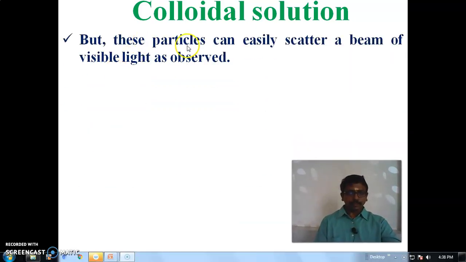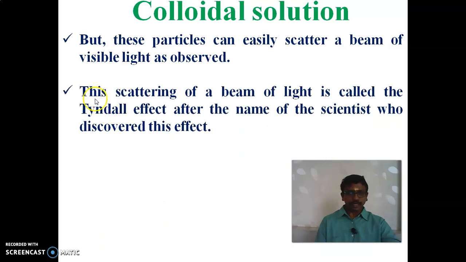But these particles can easily scatter a beam of light. So when we pass light through them, the scattering of light will take place.